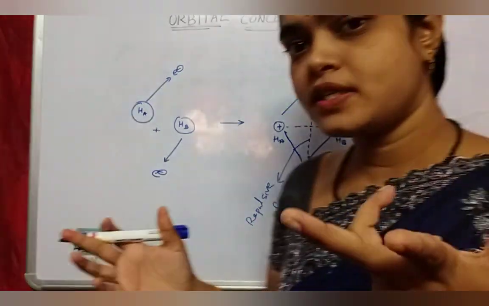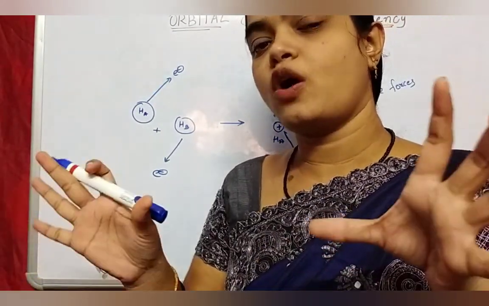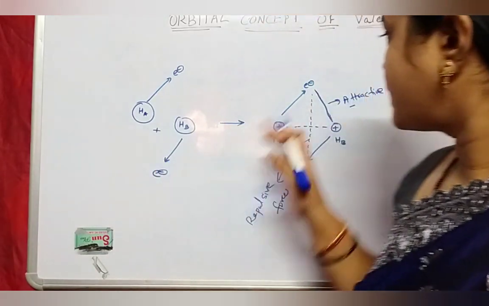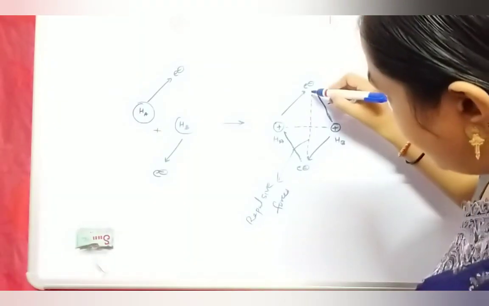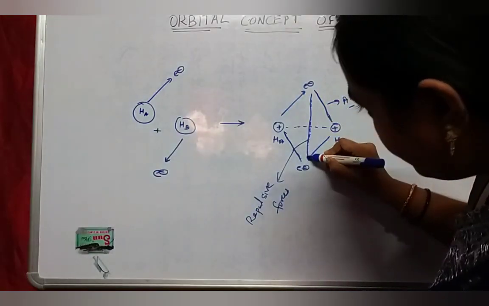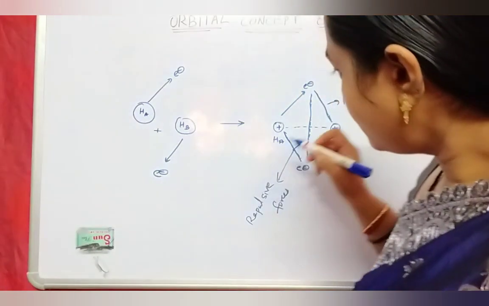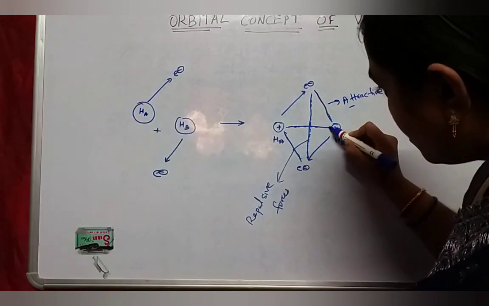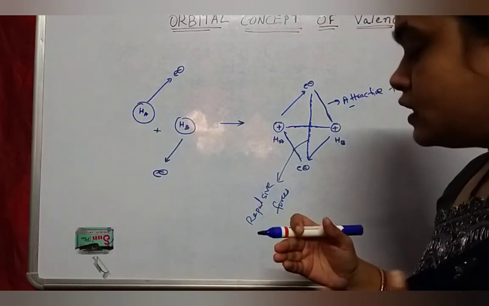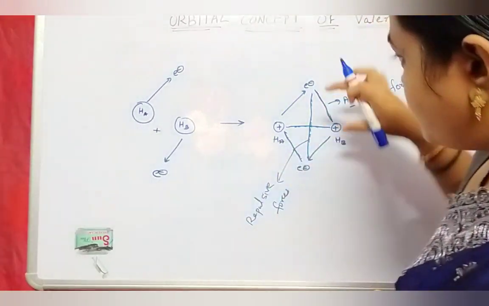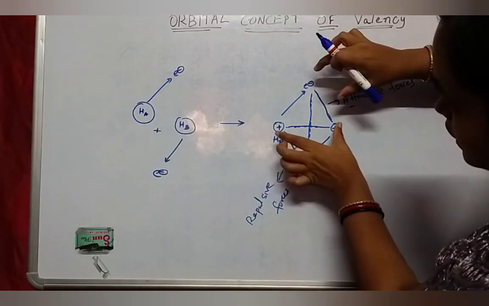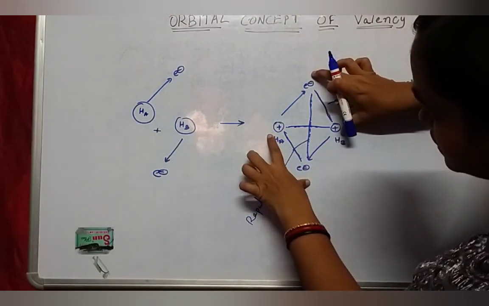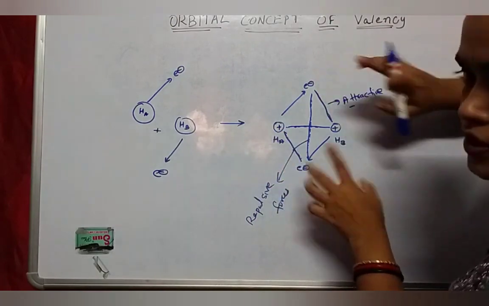Those two are attractive forces between oppositely charged electrons and nuclei. In the same way, there is repulsive force between the electron of Ha and the electron of Hb, and repulsive force between the proton of Ha and the proton of Hb. So two kinds of forces develop here, attractive forces and repulsive forces.